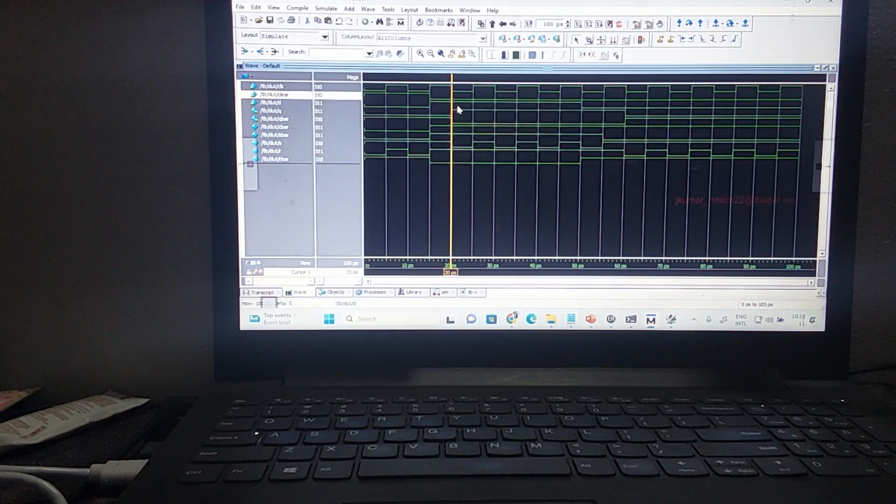Output follows the input. Now Q is also D. You can see Q is 1. It will stay the same until the next negative edge comes. What is my clear? Clear is 0. What is D? What is Q? 1. Output follows the input. It will stay the same until the next negative edge comes.